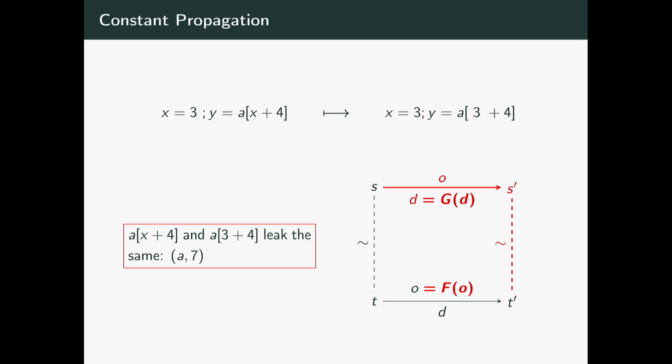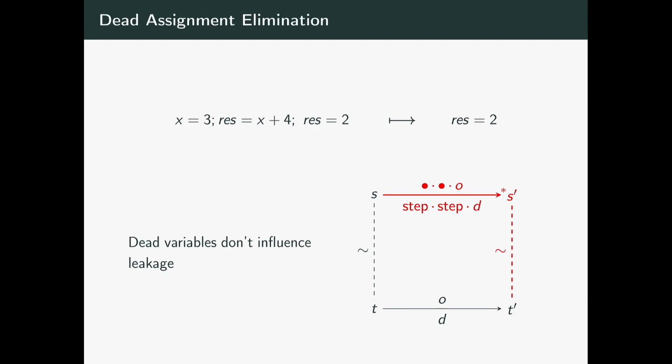I said that we need to be careful with our analysis because when we track the value of x, we cannot assume that branches will go the way we expect them to. We need to over-approximate those soundly. To establish the simulation diagram that we need for this pass, we choose the transformers G and F to be the identity. The programs are in lockstep. Every step that the target performs, the source can replay exactly. Expressions evaluate to the same values, and thus observations contain no secrets.